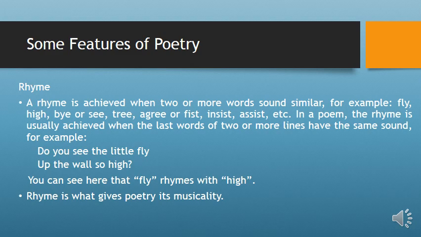For example: twinkle twinkle little star, how I wonder what you are, up above the world so high, like a diamond in the sky. You can see the words at the end of each line sound the same. That is what is called a rhyme. Rhyme is what gives a poem its musicality.